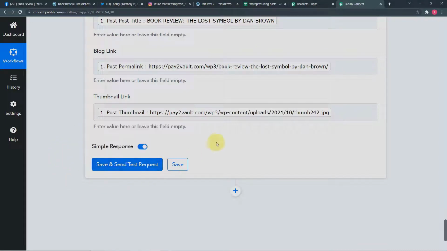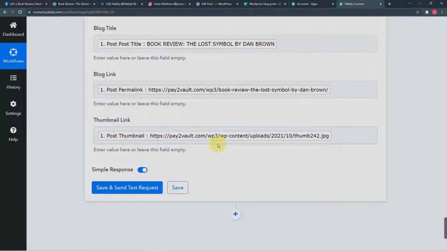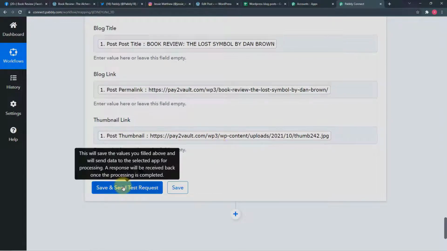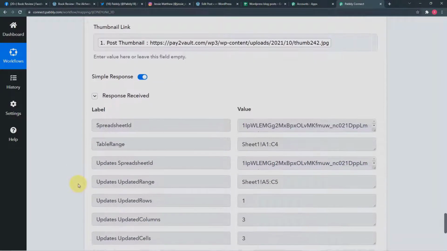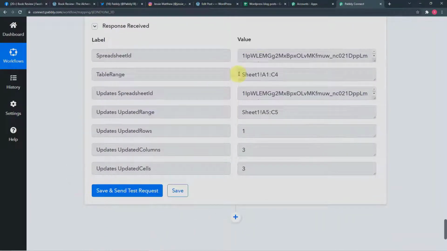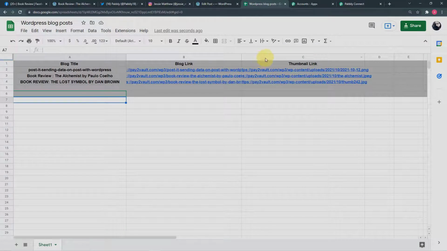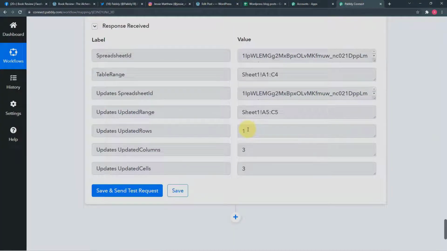Now when I click here on save and send test request, this data will be delivered to our spreadsheet in Google Sheets as a new row. So let me click here and you can see it starts showing this kind of response. Now let's check the spreadsheet. So you can see in my spreadsheet a new row is added here with the title, book review, the love symbol, the blog's link, the thumbnail's link. Okay, so our connection with Google Sheets is also working properly. So our automation is completed.